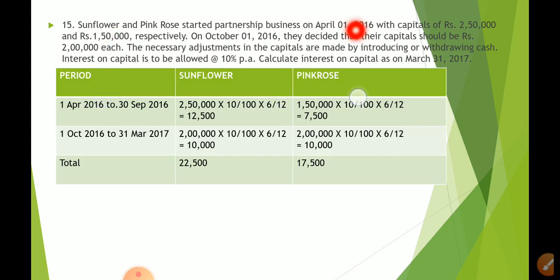There is no rigid format for this. You should just arrive at the answer. Now this is the quickest method. You have the period, Sunflower, Pink Rose, the partners. Now from 1st April to 30th September.